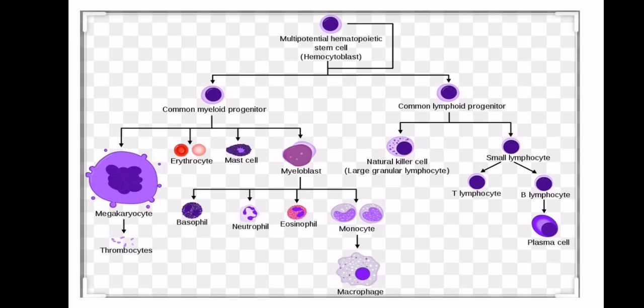First, we will see how the common myeloid progenitor cells divide. They divide into megakaryocytes. Megakaryocytes are huge cells, and the platelets, or thrombocytes, are basically the fragments of megakaryocytes. They divide into small fragments and form platelets. The common myeloid progenitor cell also forms erythrocytes or red blood cells, and also forms the mast cells. It forms myeloblasts, and myeloblasts divide into basophils, neutrophils, eosinophils, and monocytes.